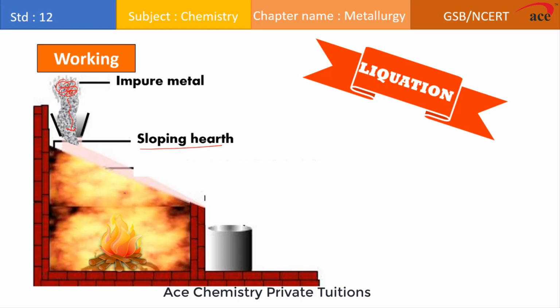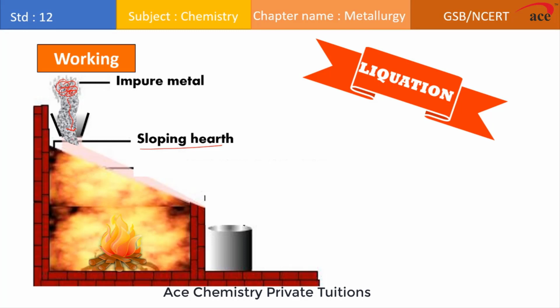This sloping hearth is heated enough to melt the metals but not to melt the impurities. So it is very important to control the temperature. Please remember, the metal has a lower melting point and the impurities which are associated have a higher melting point. So we are heating only to melt the metal, not to melt the impurities.